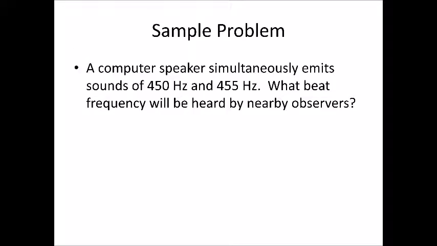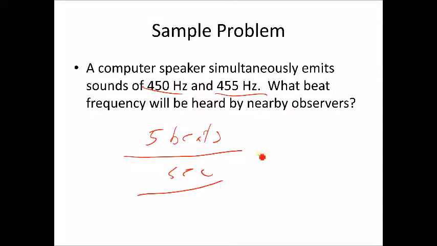So for example, a computer simultaneously emits sounds of 450 hertz and 455 hertz. What's the beat frequency? To find that, we're just going to go 455 minus 450, and we'll get 5 beats per second. So every 5 seconds it will alternate between loud and soft, loud and soft, loud and soft.